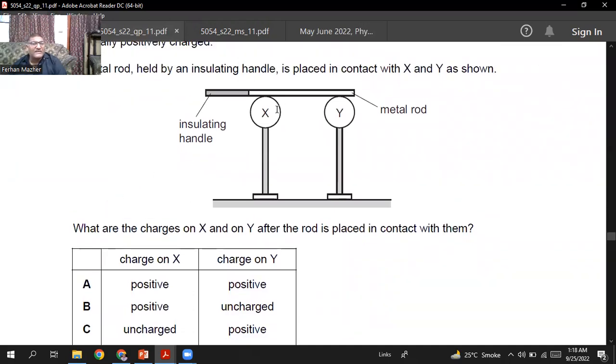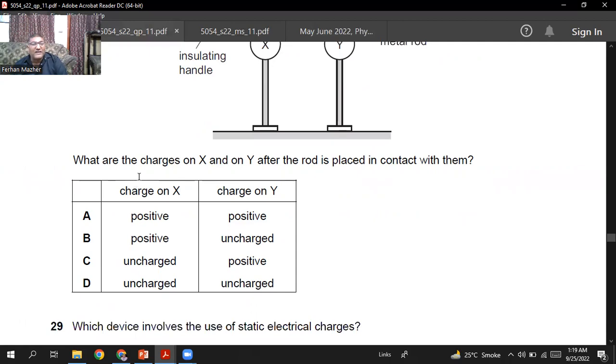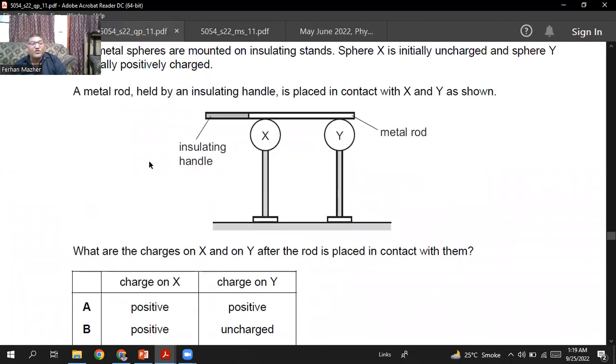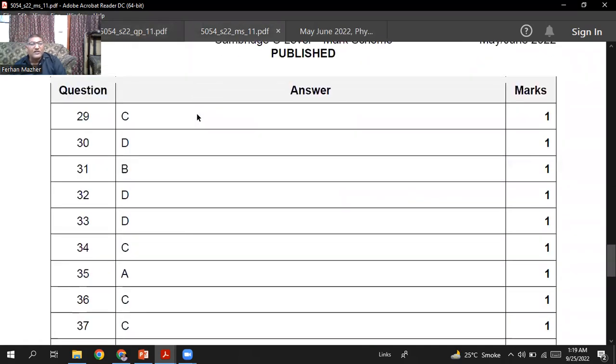When you touch these, some of the electrons from X will go to Y and some of its positive charge will be neutralized. But still Y will be positive, and X has also lost electrons, so it will also become positive. Both of them will become positive. So I think A is the right option, sir. It's a tricky question. Question number 28, A is the right option.